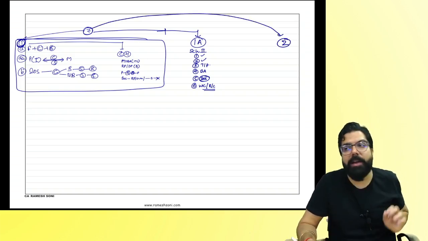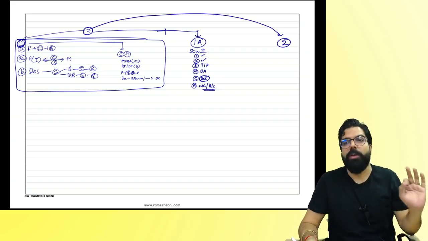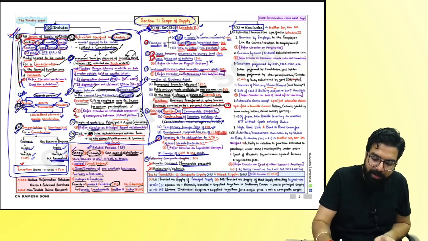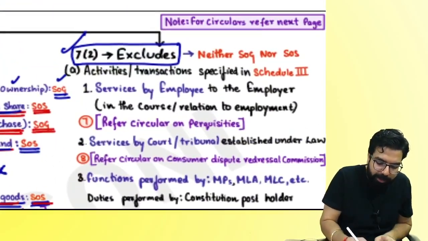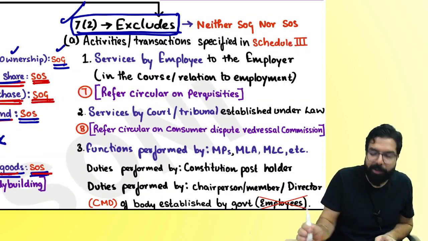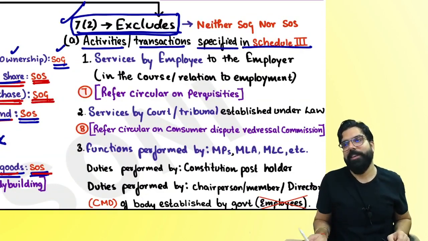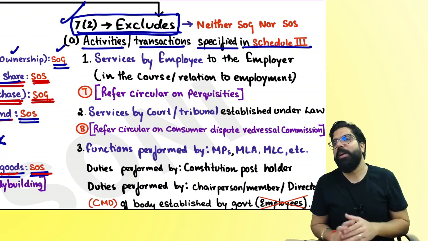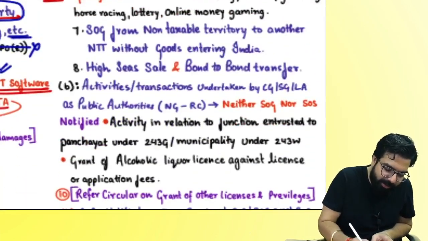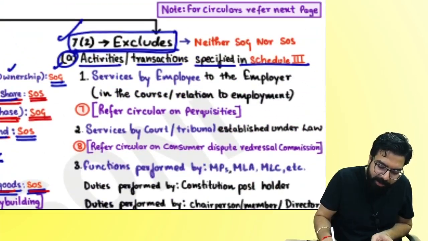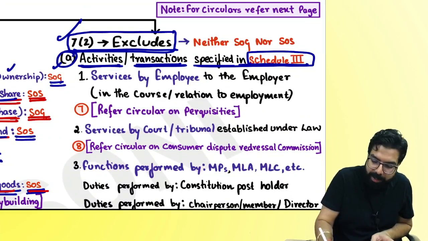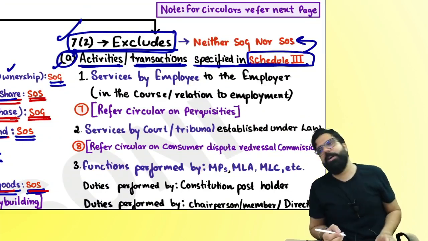So if the government has written an activity under section 7.2, then that will be neither supply of goods nor supply of service. If you go and see section 7.2, it says activities or transactions which are specified in Schedule 3. Section 7.2 has A and B. 7.2a says those activities or transactions which are specified in Schedule 3 will be neither supply of goods nor supply of service.